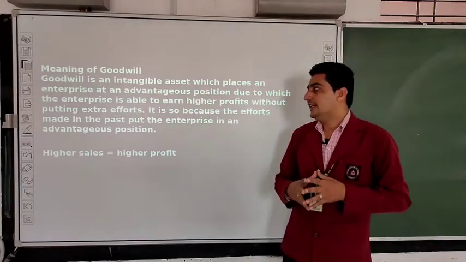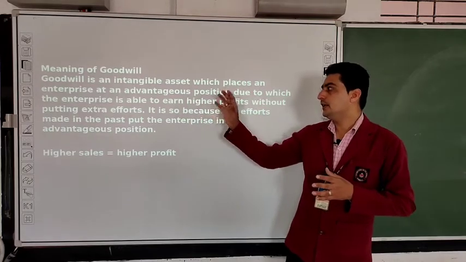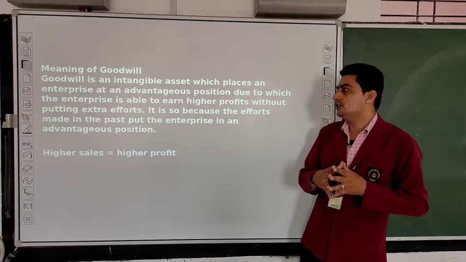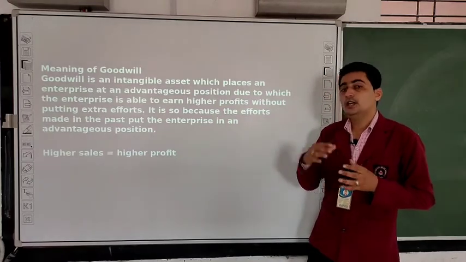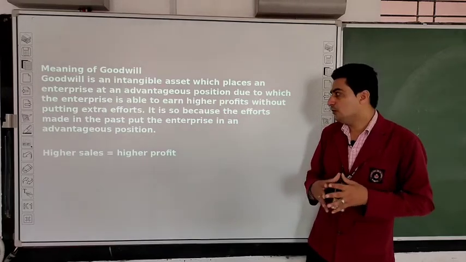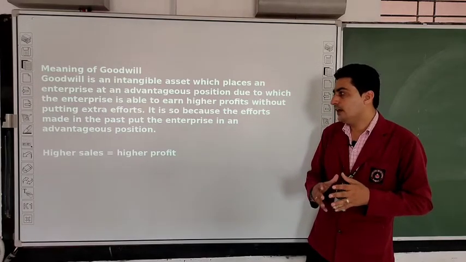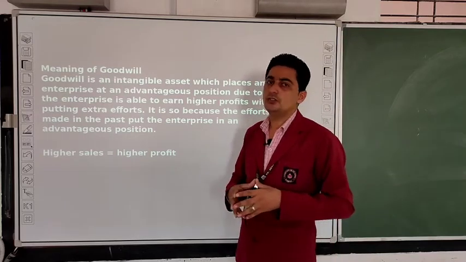So goodwill is an intangible asset which places an enterprise at an advantageous position, due to which the enterprise is able to earn higher profits without putting extra efforts. It is so because the efforts made in the past put the enterprise in an advantageous position.